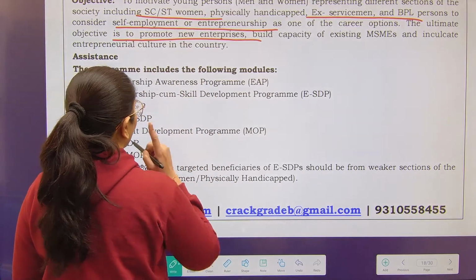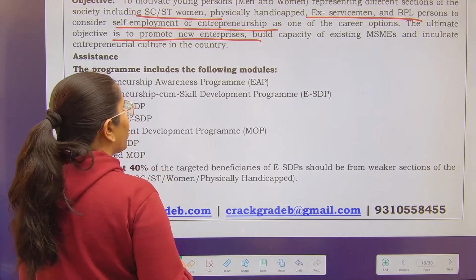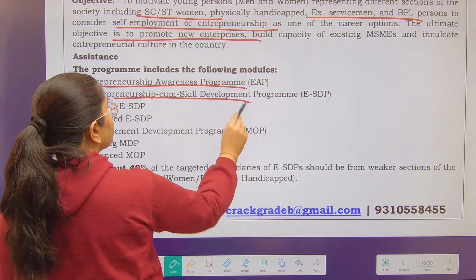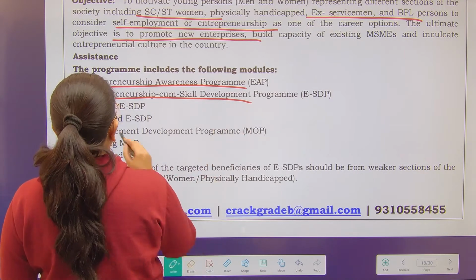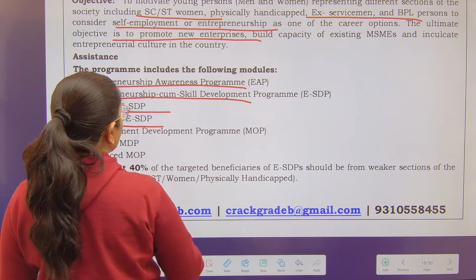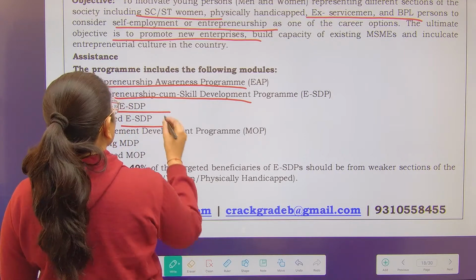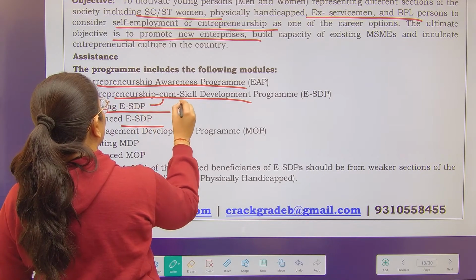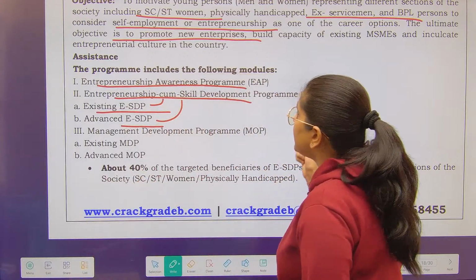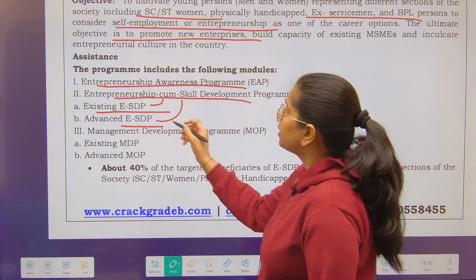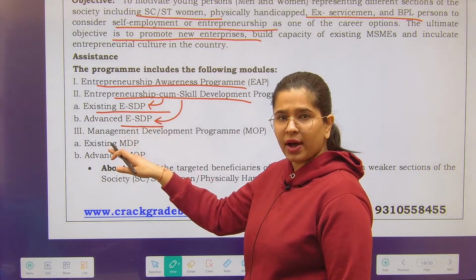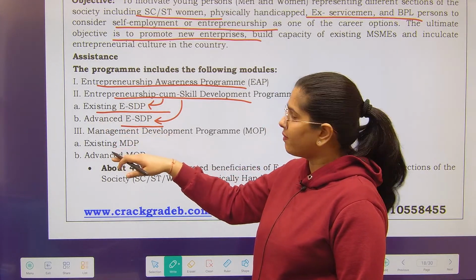See, the program includes the following modules: entrepreneurship awareness program, entrepreneurship cum skill development program, right? Existing entrepreneurship skill development program and advanced skill development program. So these are the two variants of this particular scheme. Entrepreneurship cum skill development program has got two sub-variants: a primary level and an advanced level.